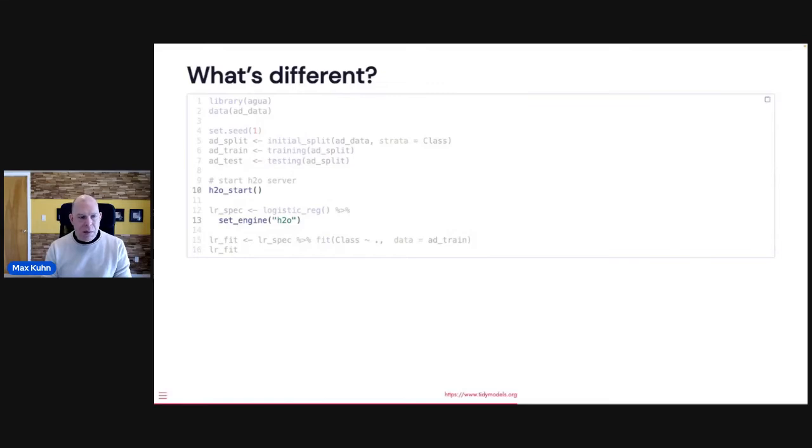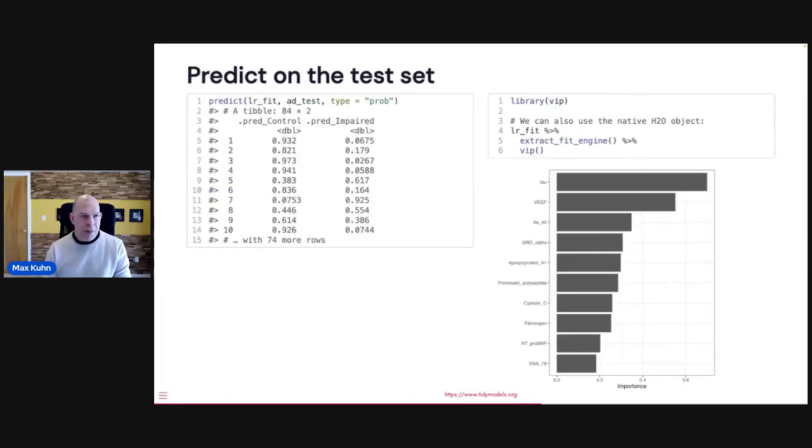So with these two modifications to code, one of which is pretty basic, setting the engine, we get access to a really, really efficient, potentially external computational engine. Once we do that, our fit works like anything else in tidymodels. We can get predictions on it. We could pull out the actual H2O model and use that directly. If we use the VIP package, we can run the VIP function on that model and get our plot of variable importance scores. So if there are plot methods or print methods or whatever we want to look at, we can pull those out just like we would an R object.